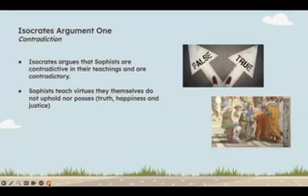So let's talk about the first argument that he immediately starts his piece of work with. He immediately starts to call out their contradiction. He's saying that they're contradictory in their teachings and that they're contradictory people. They're hypocrites. They teach virtues that they themselves don't hold or possess. He says they'll teach about truth and about happiness and about justice, but they don't practice truth, happiness, and justice themselves.